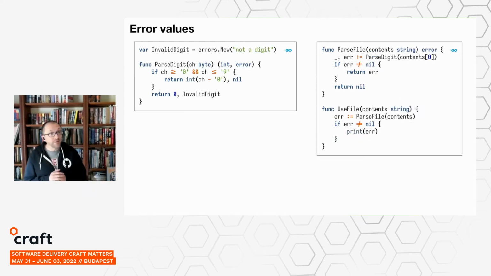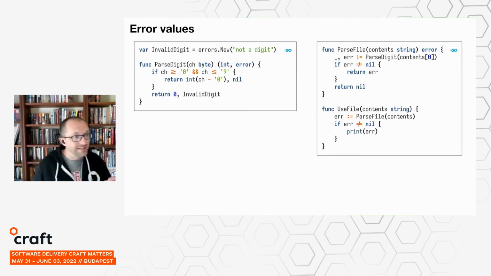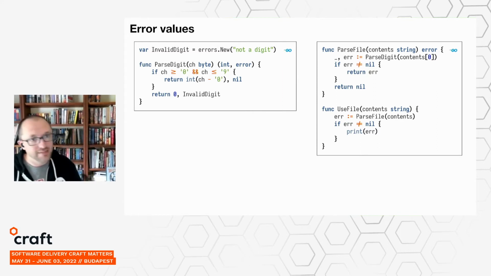So we can look at some other languages that also use this error handling mechanism. In Go, for instance, the structure is very similar, but here we get to take advantage of the fact that Go functions can return multiple values. So you can see that in parse digit, where it returns both an int and an error. That means that we don't have to reserve a sentinel value to indicate errors, which is especially useful if we need every possible value as a potential return value in the successful case.